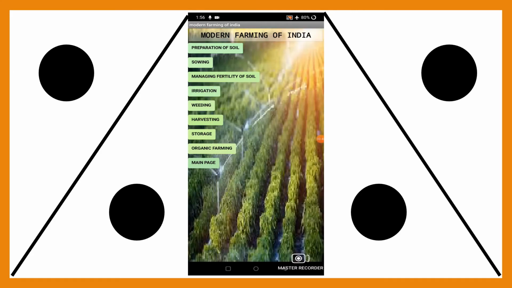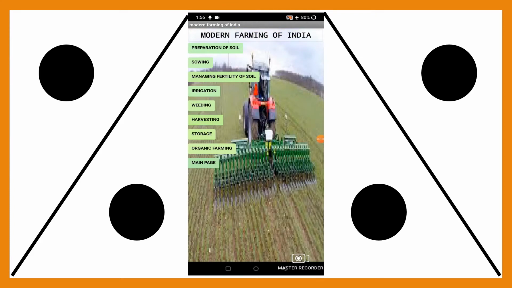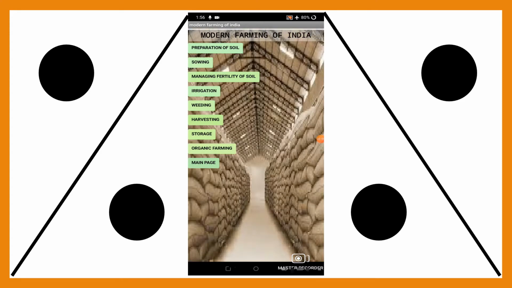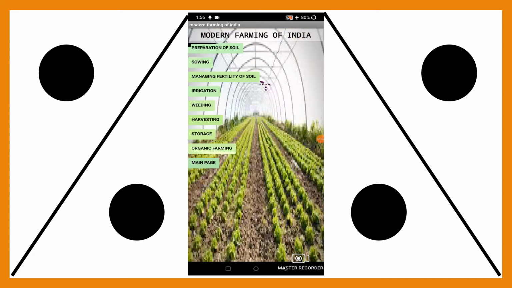Irrigation is the process of watering plants. The modern methods. Weeding is the method of removing weeds. In modern farming, weedicides are invented. The process of cutting and gathering a crop is called harvesting. A harvester can be combined with other machines. Storing grains is the method of storing grains after harvesting. In modern farming tactics, organic farming is the way in which production is done without any fertilizer, pesticide, etc., using natural manure, and crop rotation is done with proper care of crops.